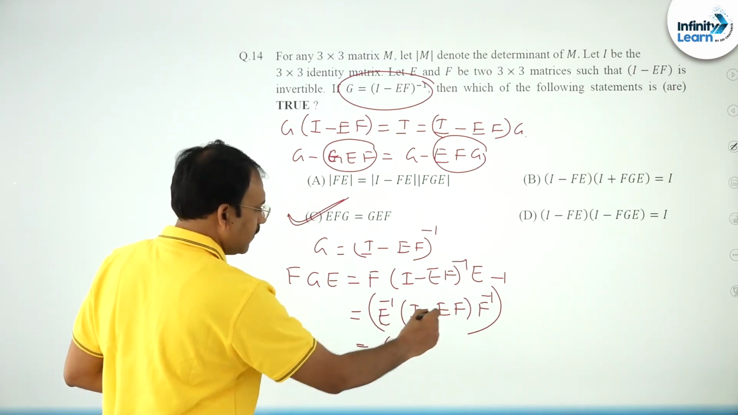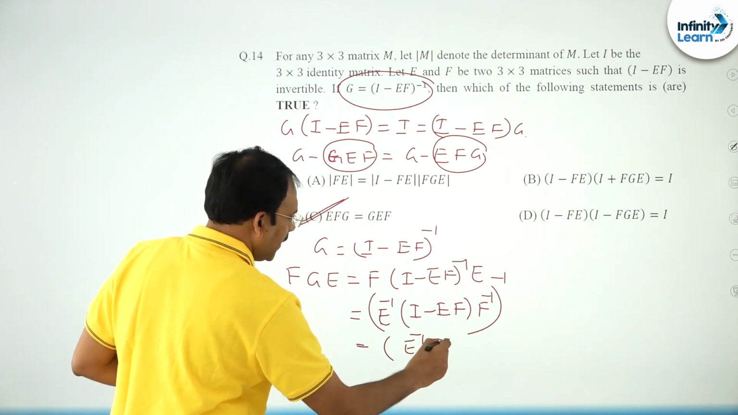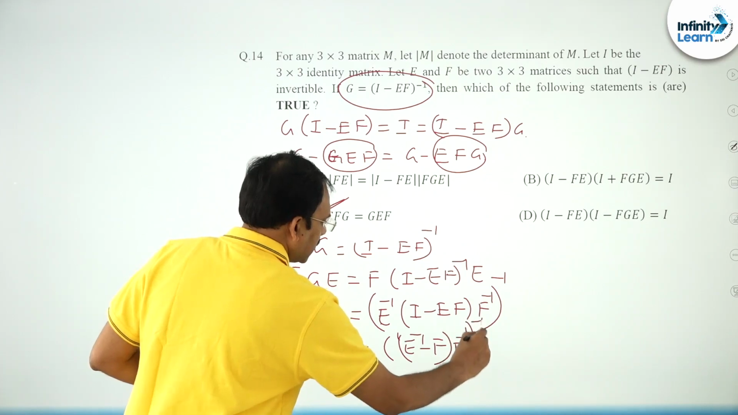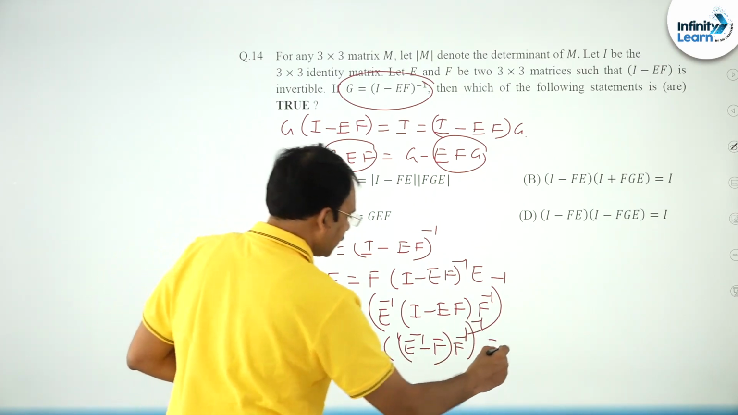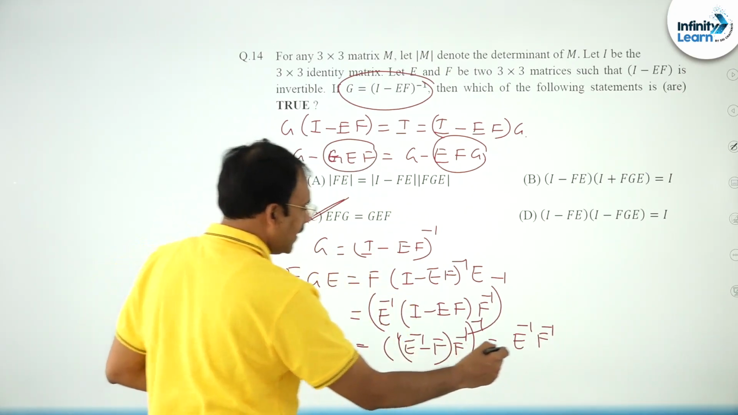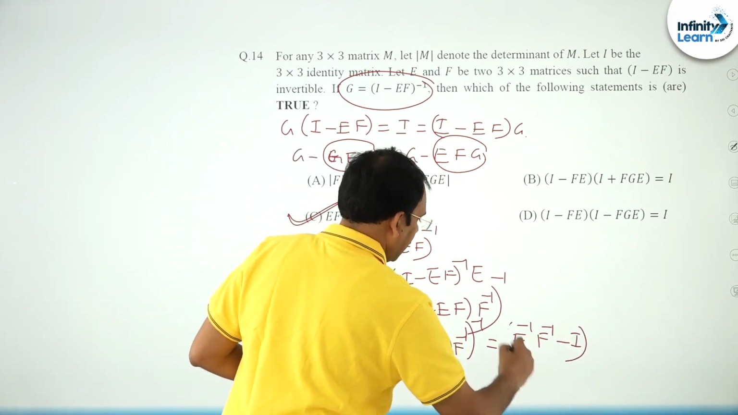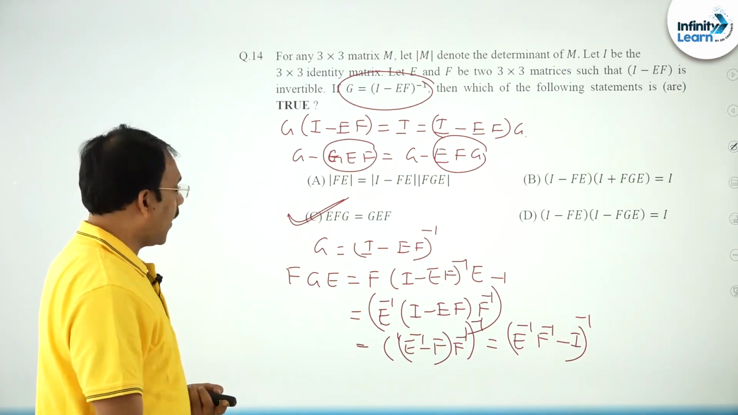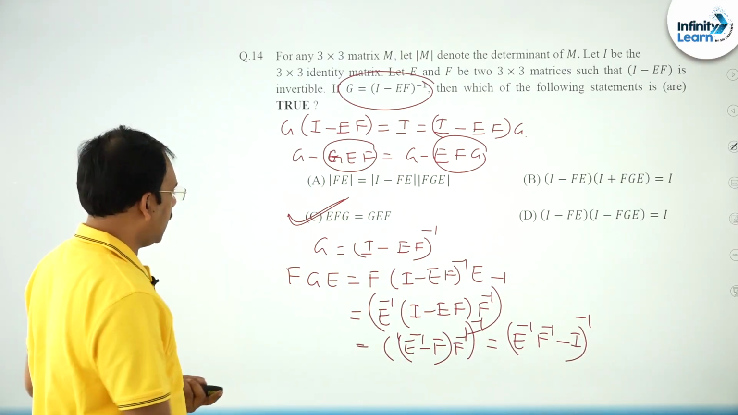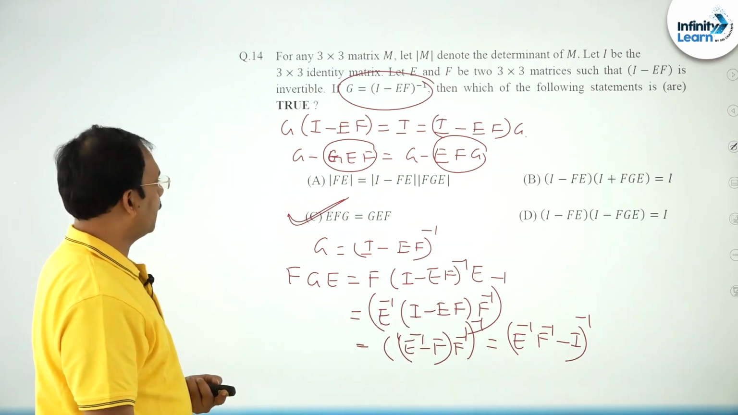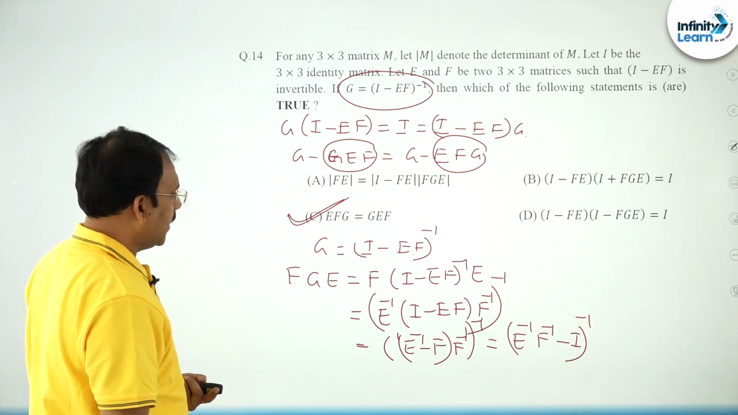if you multiply with E inverse you will get E inverse, E will go, minus F into F inverse whole inverse, which gives, friends, (E inverse F inverse minus I) whole inverse. This is the one. So friends, what I can say is, you see, this is equal to its inverse. So I can say